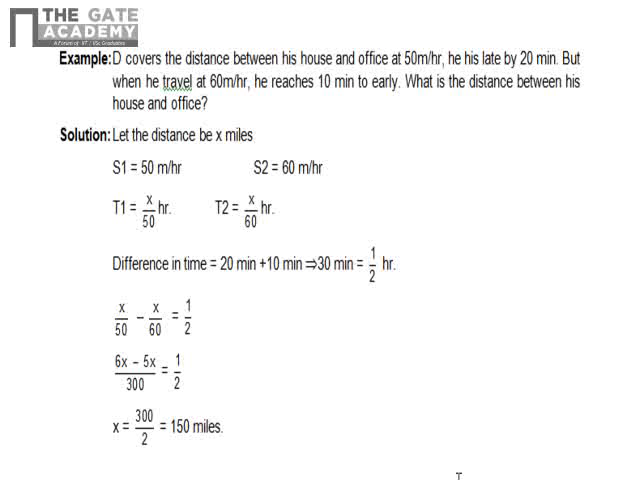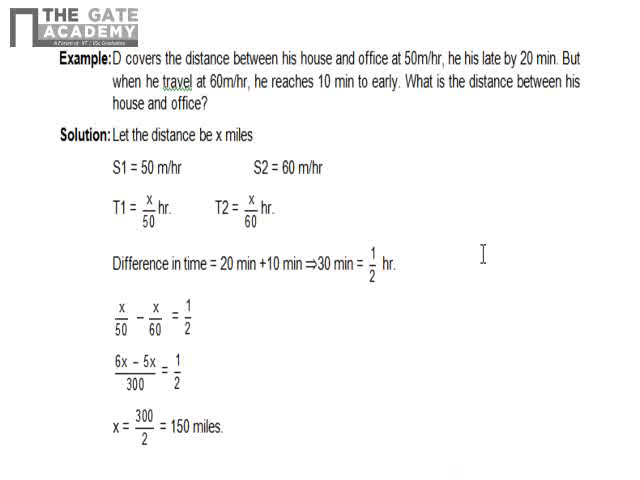The time will be x upon 50, and in the next set, for the next set it is x upon 60. So you know that the difference between these two speeds is 20 minutes late and 10 minutes early. So if you combine these two, you'll get a half an hour difference.